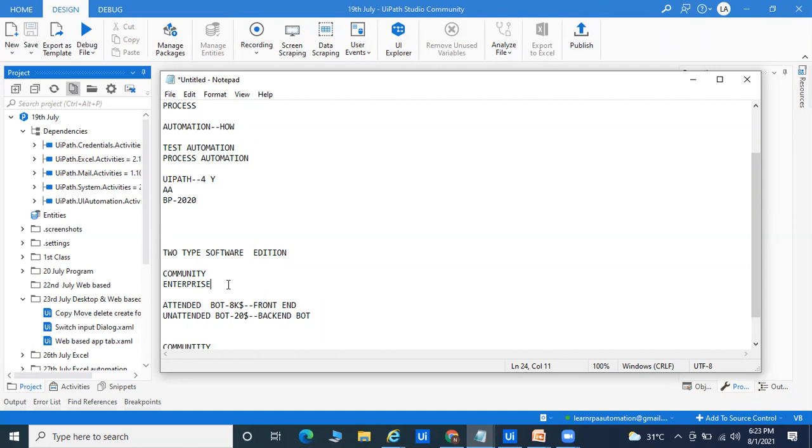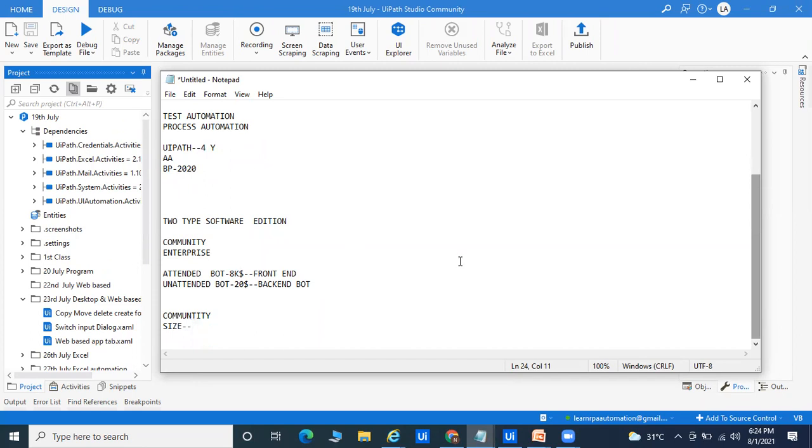You know Apple. Okay, so the difference between Apple and your Redmi is that Apple is especially for the security part, and the people and customers are very few in the Apple part. Okay, the same thing with Blueprint. I already wrote it, you can see here the attended bot cost is $8,000. We have discussed the unattended bot.